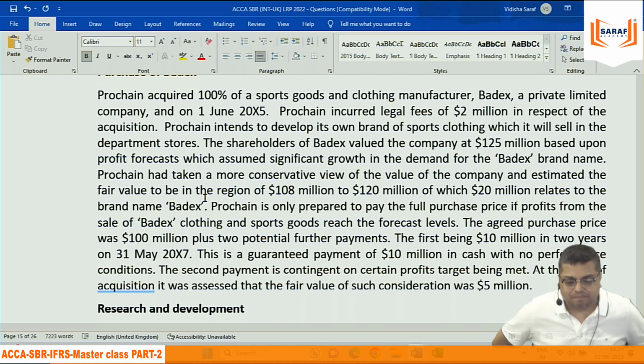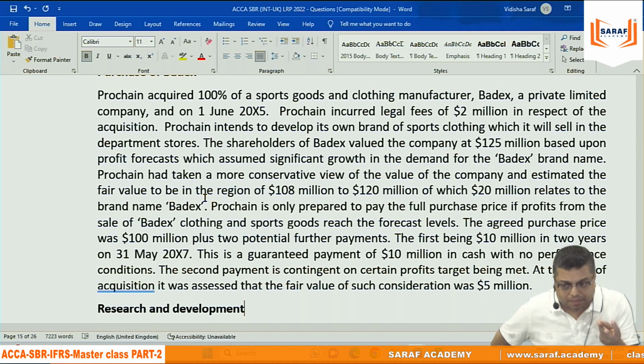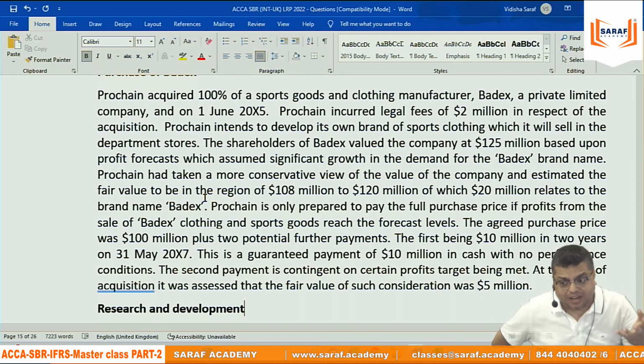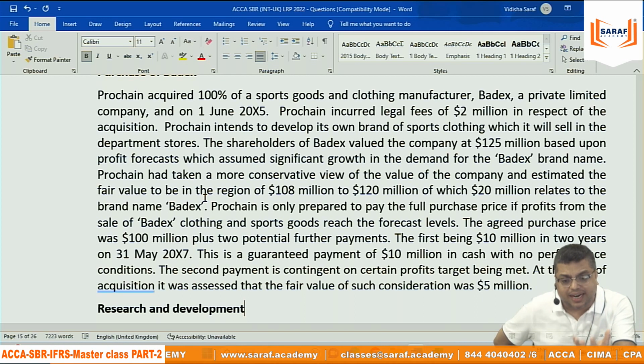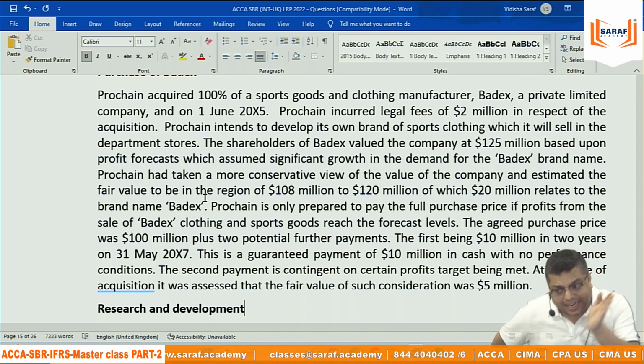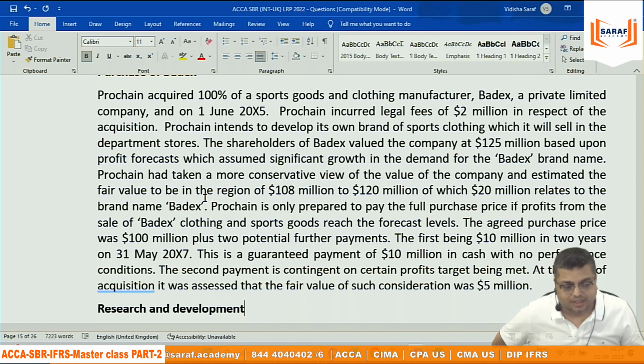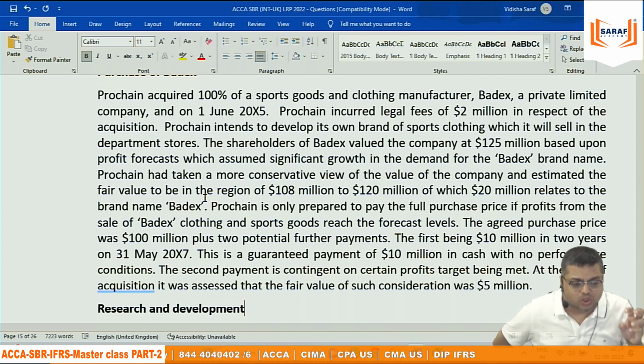When we acquire any company, the rule says that whatever consideration we are giving to the shareholders of that company, the consideration may be cash, maybe shares, maybe assets, maybe deferred, maybe contingent. All the consideration fair value needs to be calculated. That will be compared with the fair value of the net assets acquired. And then the extra which we are giving will be treated as goodwill. So we are acquiring a sports goods manufacturer.